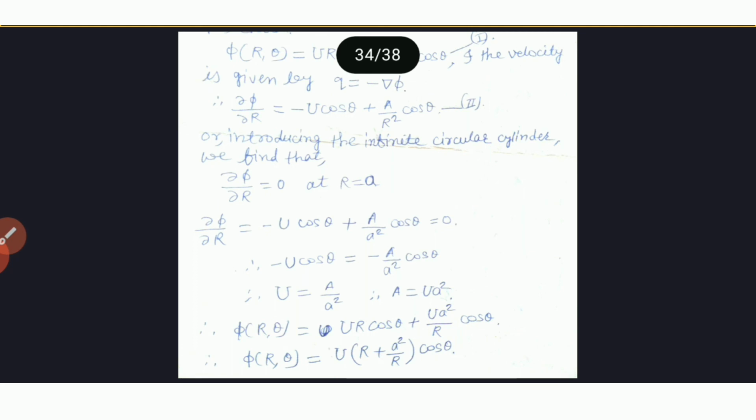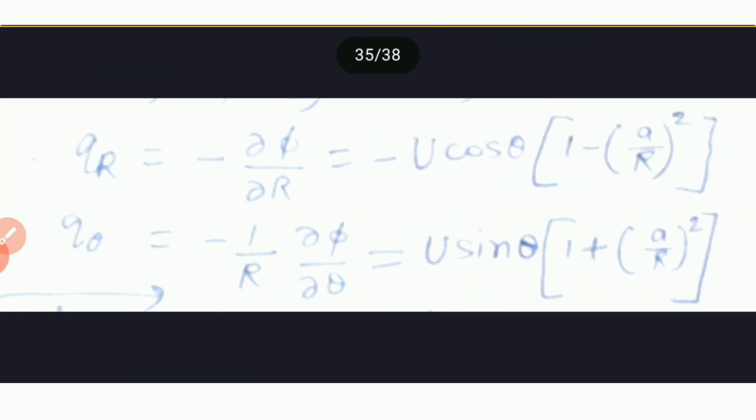So the velocity components are given by q_r, q_θ, q_z.